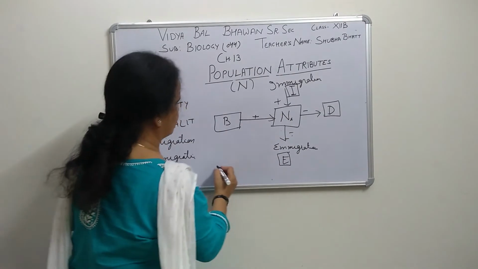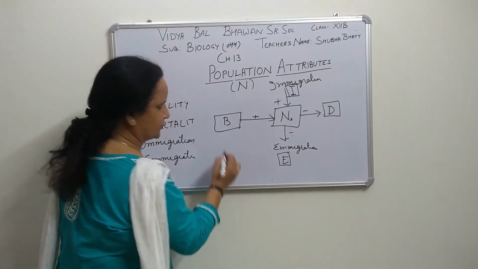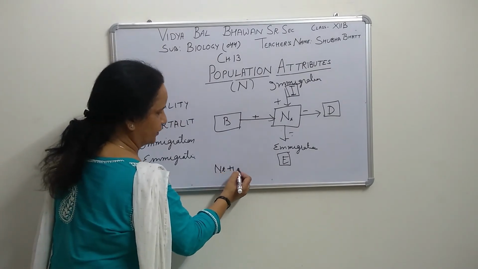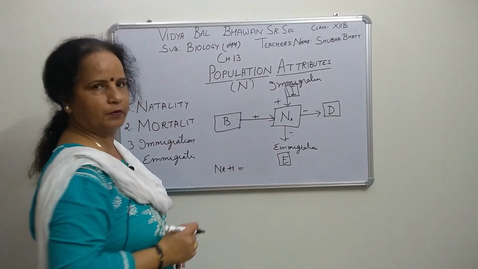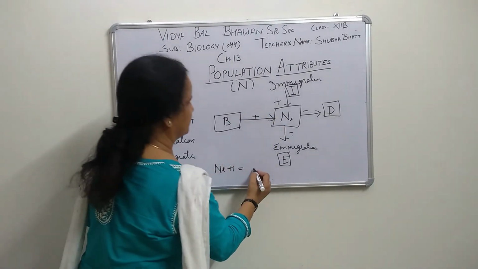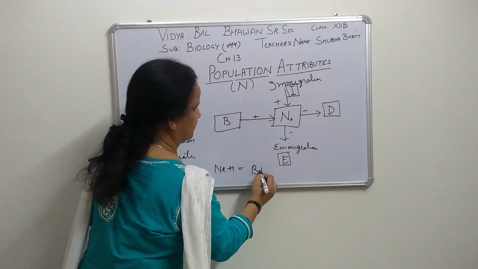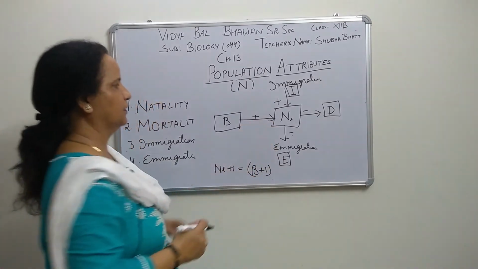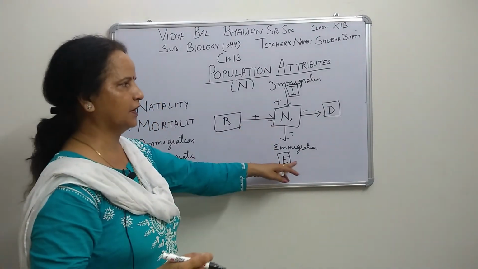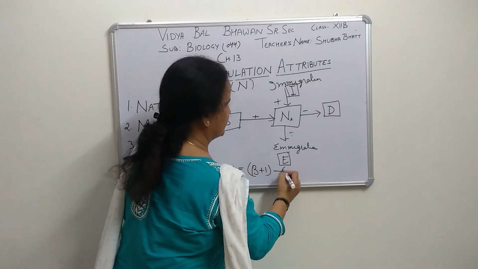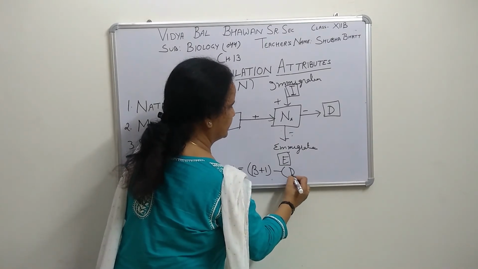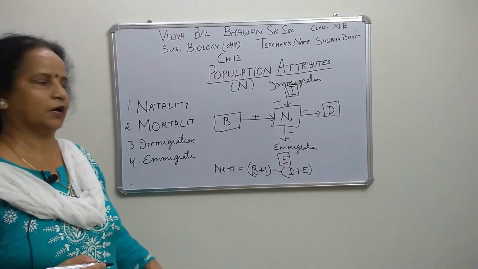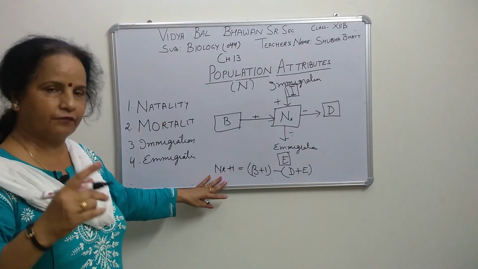The formula: the existing population Nt, after one year, what will happen? We take B plus I, means these are added to the population, and these are subtracted, D plus E. This is the formula after one year.